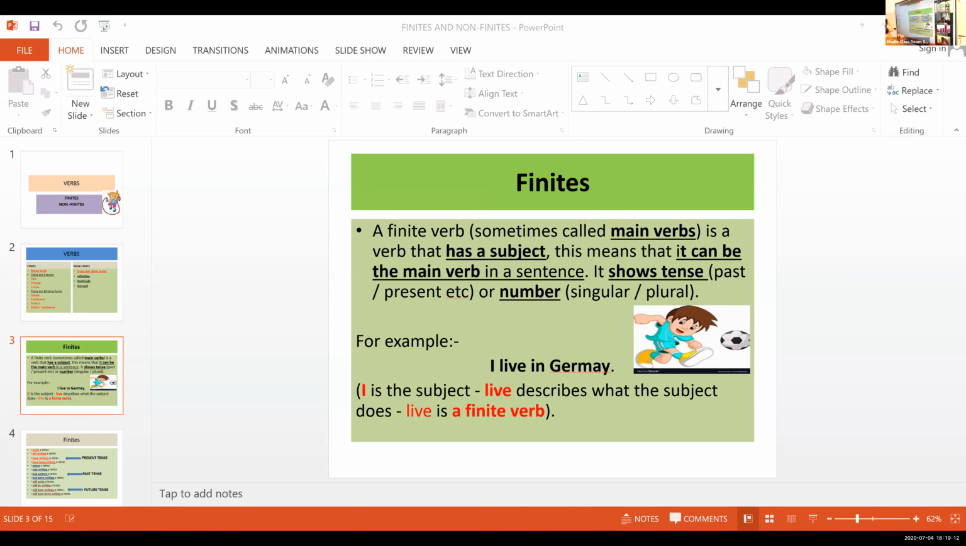Okay, so: I live in Germany. Now, Ellen, I live in Germany. Can you pick out the finite verb used here? Ellen? Live. Live is the finite verb, right? Yes, ma'am. You're absolutely right. So look at the board here now.